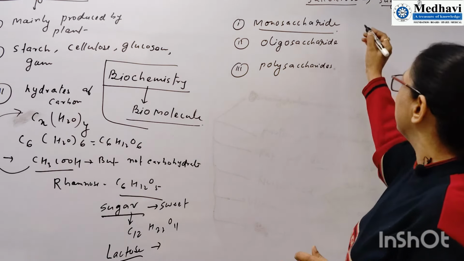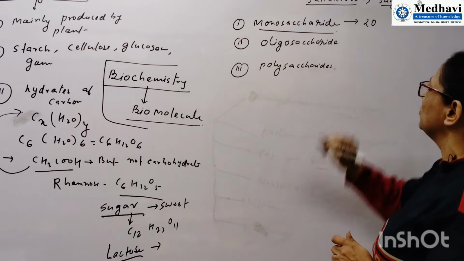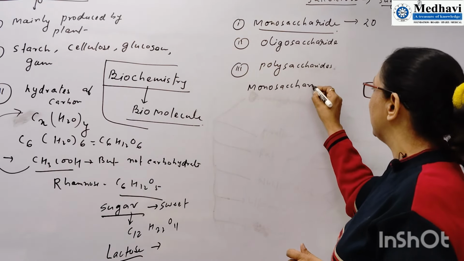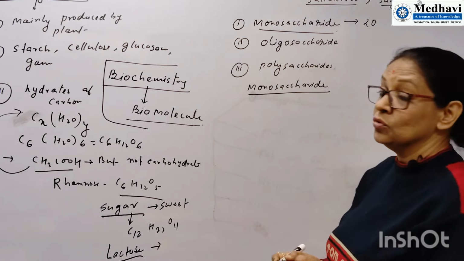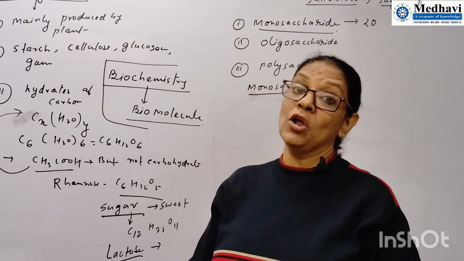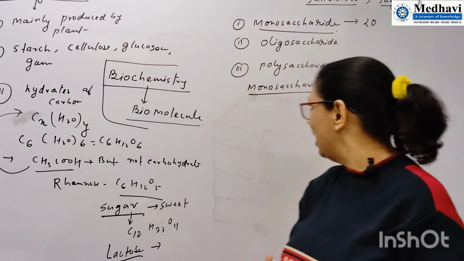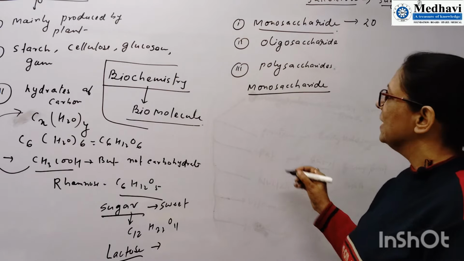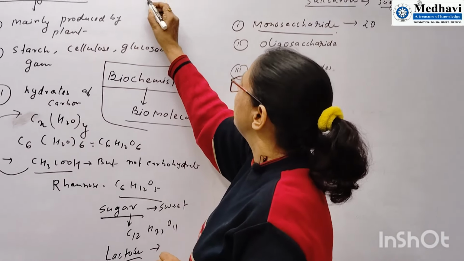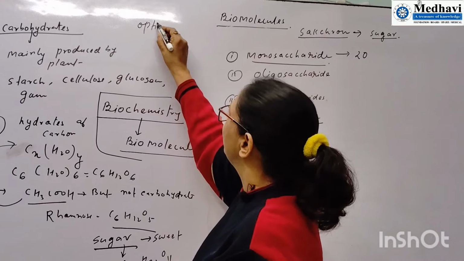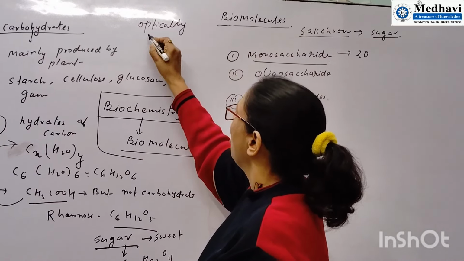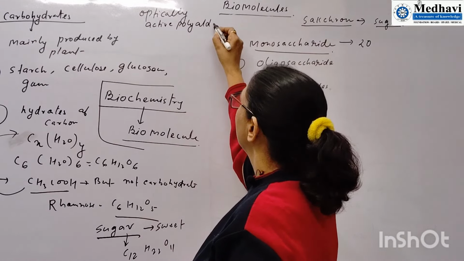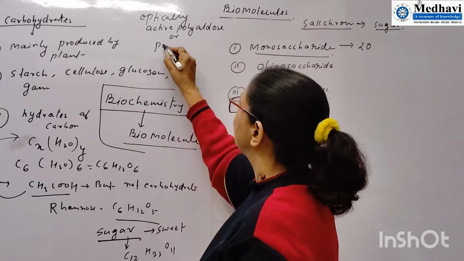So monosaccharides, there are about 20 monosaccharides. Monosaccharides are those carbohydrates which cannot be hydrolyzed. Here one thing I want to say, that if we want to define what is carbohydrate, then you can say that carbohydrate is an optically active, very important information, optically active polyhydroxy aldehyde or polyhydroxy ketone.